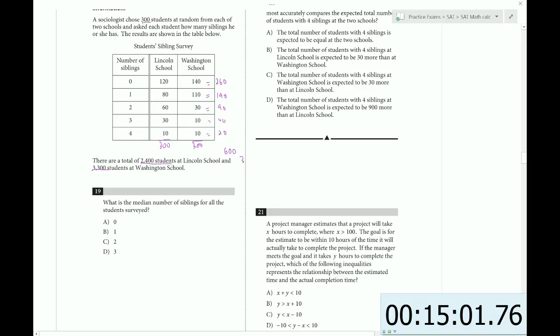So we can count up from either end. We're looking for the 301st student. So you half it and add 1. That is the formula to get the middle student, or approximately. So 301. So 20, and then comes 60. 60 and 90 is 150. 150 and 190. Yeah, it's going to be in this section. So the answer would be 1 sibling.